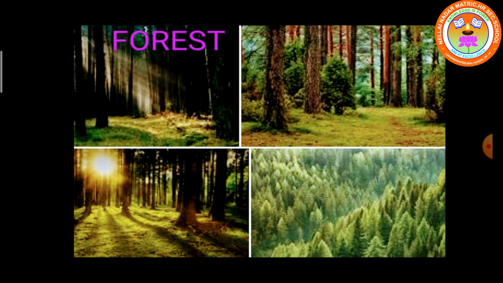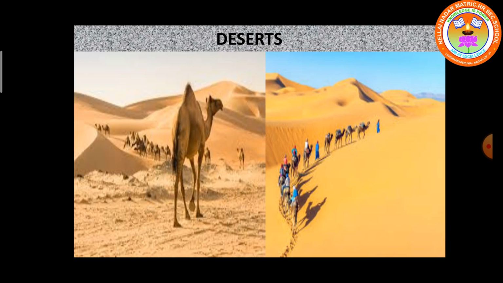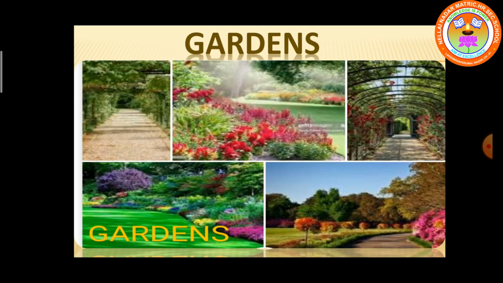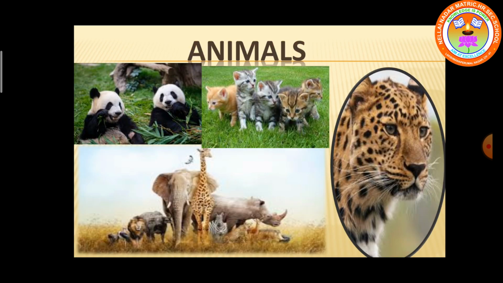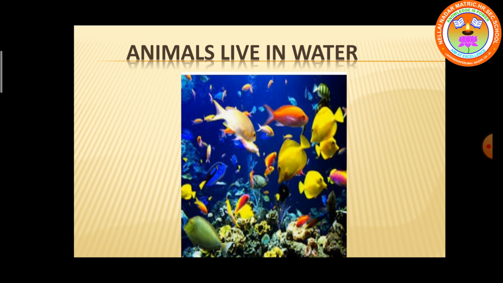mountains, deserts, valleys, gardens. Animals live on the earth. Water animals also are there which live in the water.